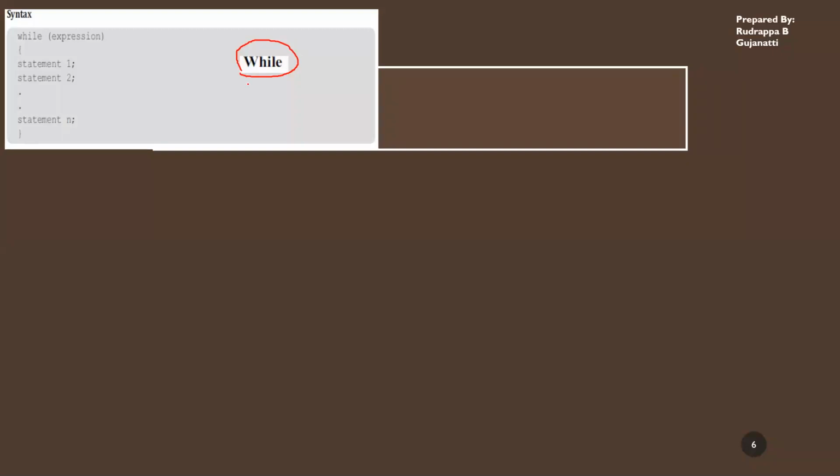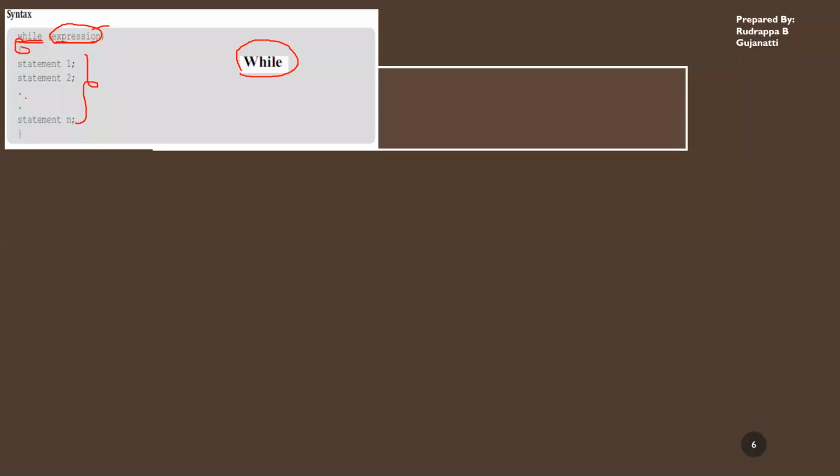particular condition to be satisfied. If the condition fails, then we stop the process. So that is what is happening in the while statement. Here while is a keyword, and within brackets we have the expression, that is whatever condition we want to check. So if this expression is true, then all these statements will be executed. These statements will be executed unless and until this expression is true. Once this expression turns out to be false, the execution of the program moves out of this while loop.